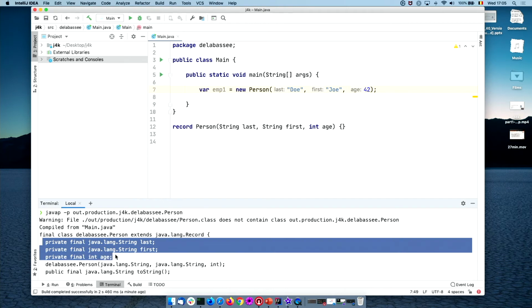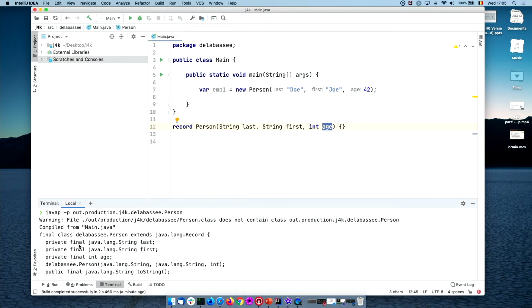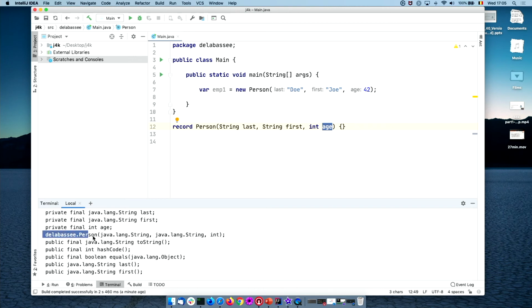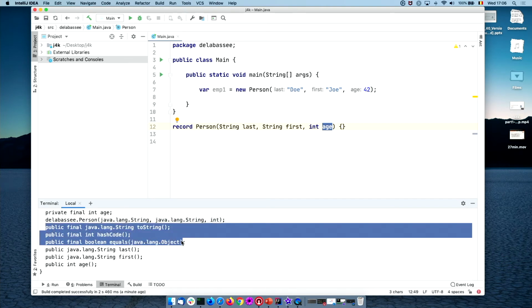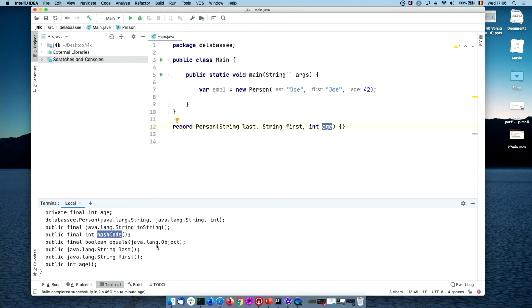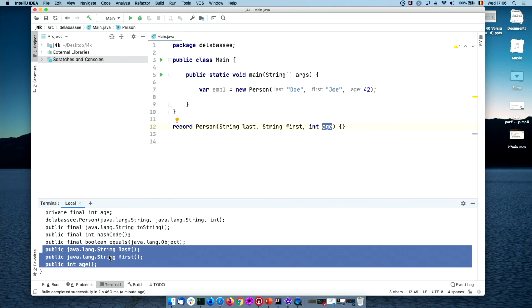So we have some private fields that correspond to the components of the record. So last name, first name, and age. They are private and they are final as well. Finally, we have, let's see, the canonical constructor that takes all three components of the record. So last name, first name, and age. And then we have three methods. So three methods have been implemented for us by the Java compiler. That is the toString method, the hashCode, and the equals method. Obviously, we have the ability to override those. And last but not least, we have accessor methods that enable us to access the private fields of the records. So last name, first name, and age.